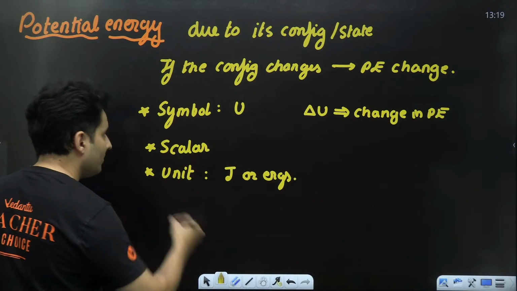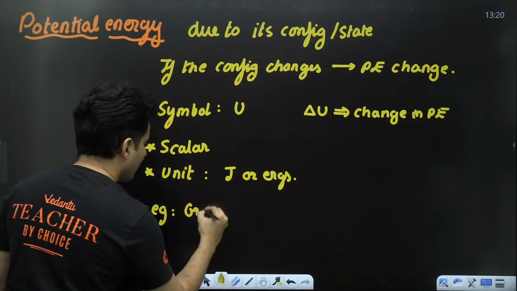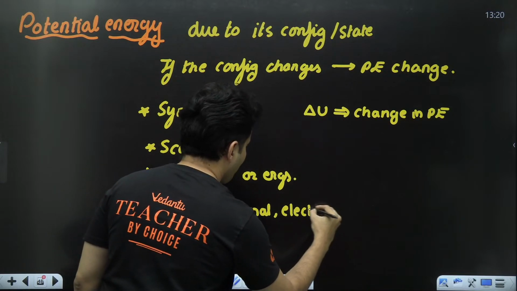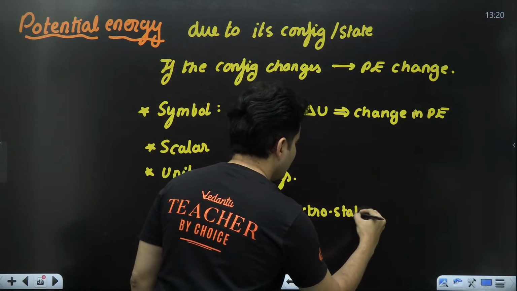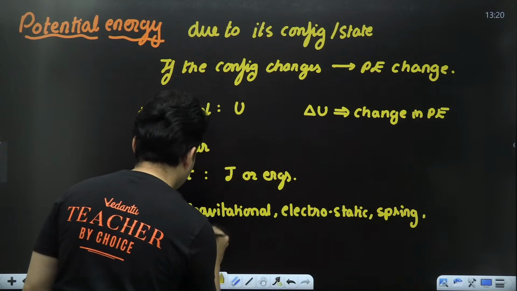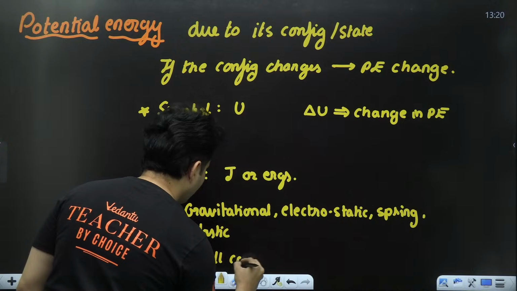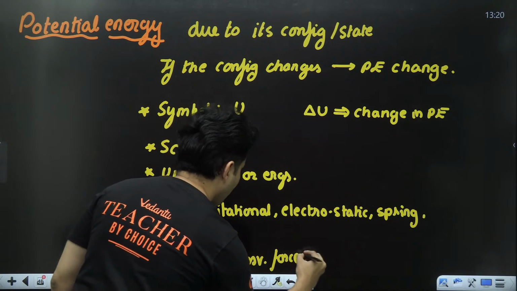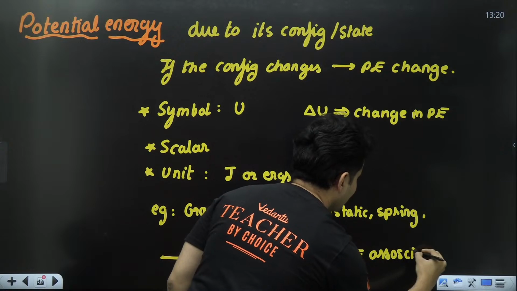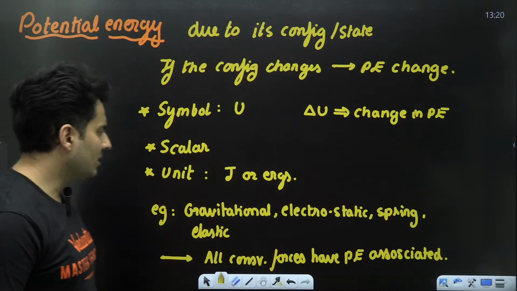There are different forms or manners in which you can store this potential energy, namely gravitational, electrostatic potential energy, spring energy, elastic energy, etc. Basically, all conservative forces have potential energy associated with them.